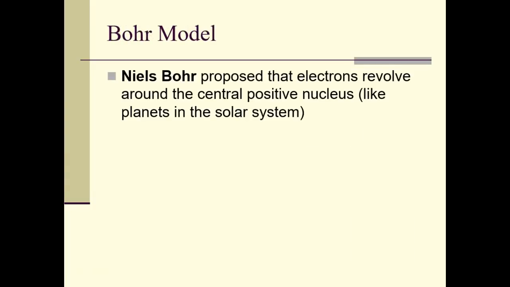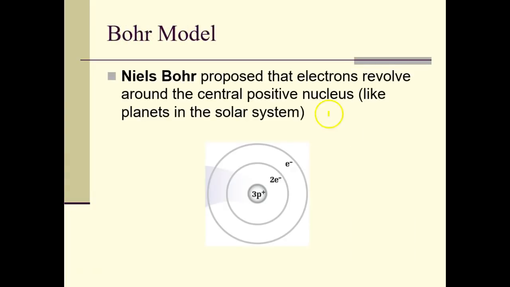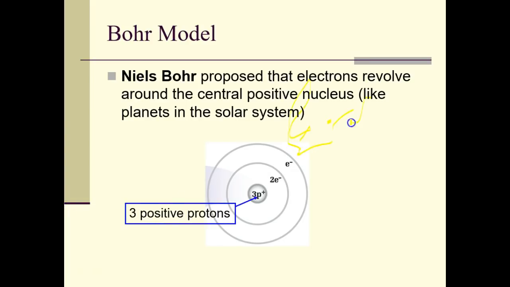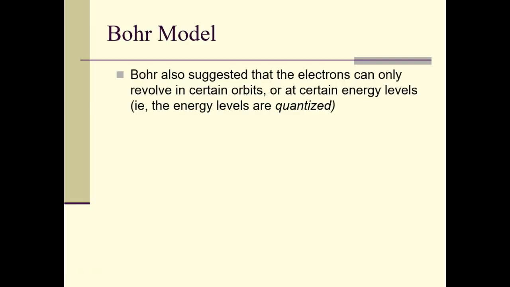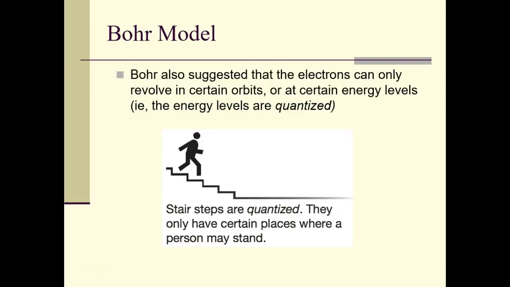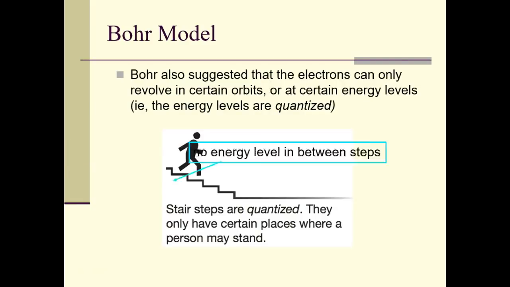So here is his model. Draw this in your notes. Okay, my pen's doing something funny. Draw this model right here. This is called the Bohr model or the solar system model. And he said there were levels, so it's kind of like a staircase.